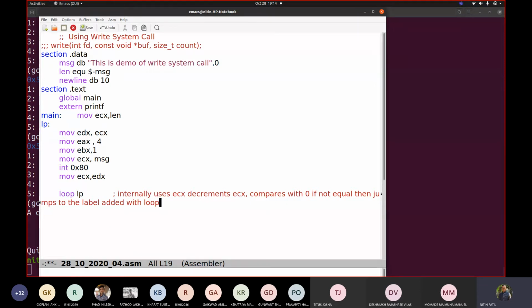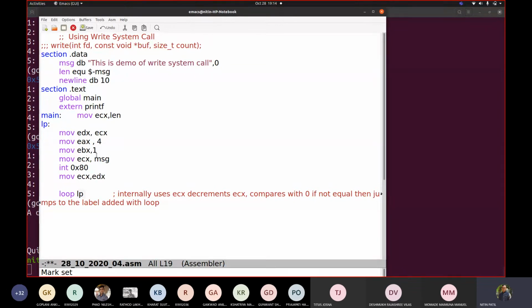Understood what this loop does? Loop internally uses ECX. Whenever loop gets executed, it decrements ECX, compares with 0. If not equal, then jumps to the label added with loop. That means LP, and that's why it goes here whenever it is not 0.